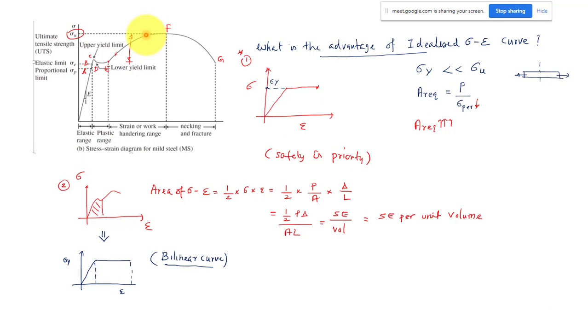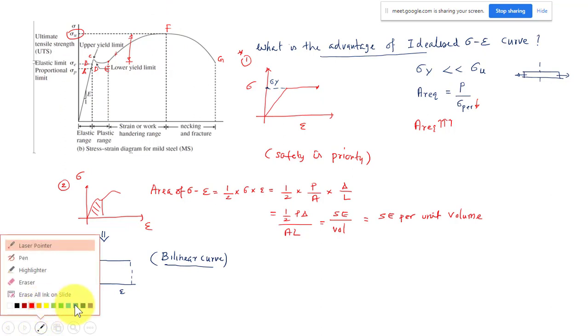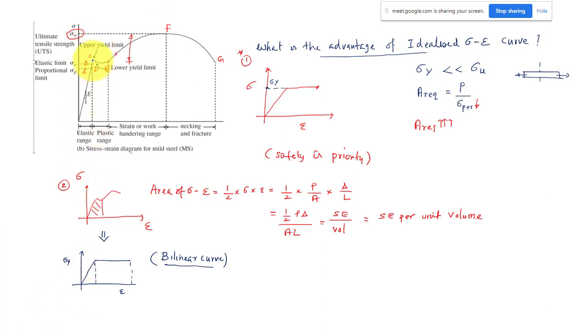So there is some resistance because of strain hardening, and I am neglecting this part, and also this part, where we are just making a level surface. So we are ignoring some strength of the material. That is why we are underestimating the strength.